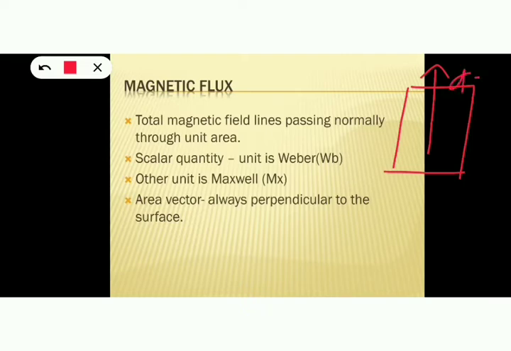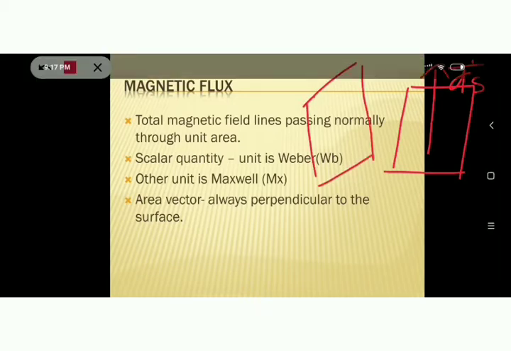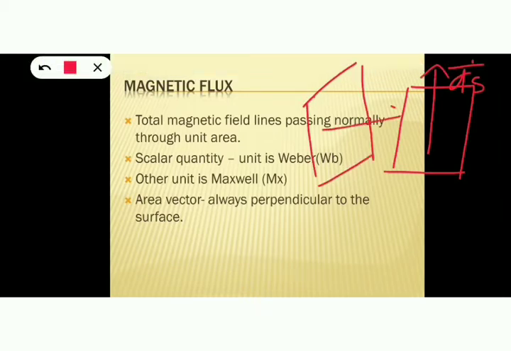Let dS be the symbol for area vector. Now, if you consider a conductor like this, what is the direction of area vector? Area vector will be perpendicular to this surface and this will be the direction of area vector. Okay, so area vector will always be perpendicular to the surface.